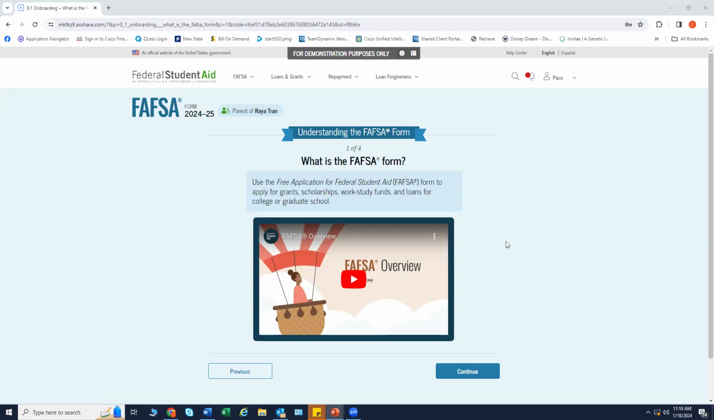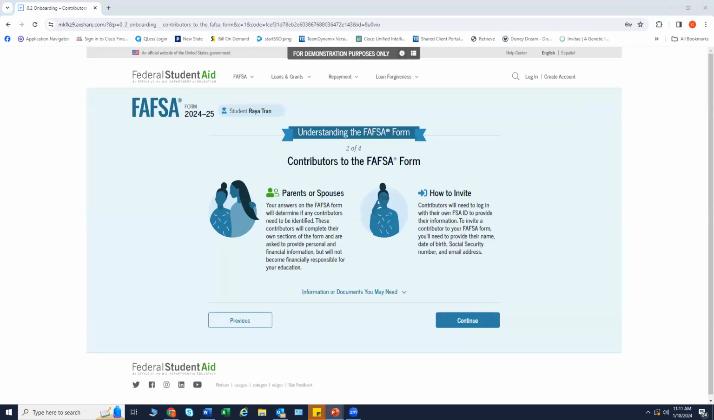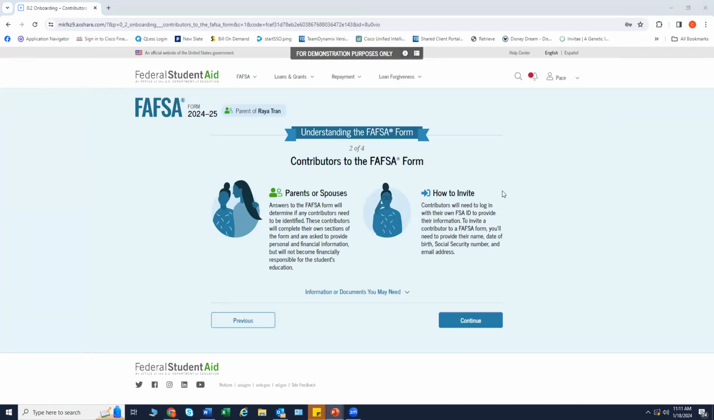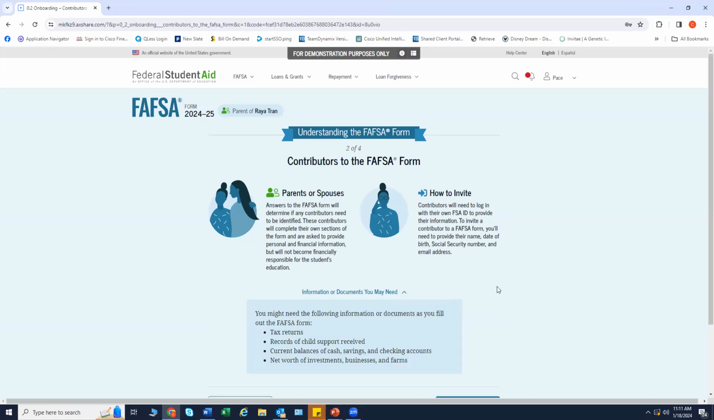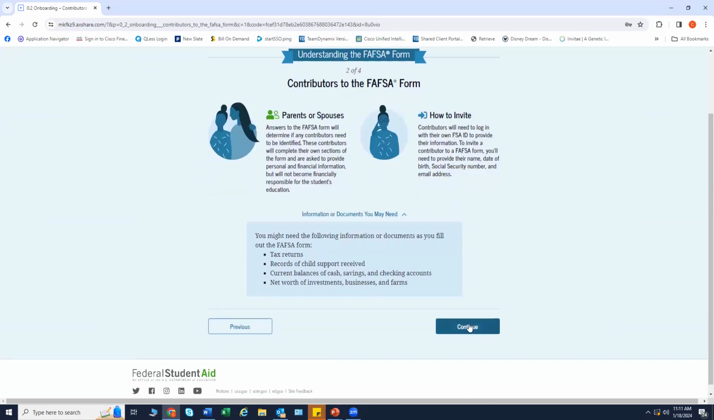When the parent enters the 24-25 FAFSA form for the first time, they are also taken through the FAFSA onboarding process. This first onboarding page provides an overview of the FAFSA form with this 2-minute video. The second FAFSA onboarding page provides information about the different roles that may be required to complete the student's FAFSA form and the documents that may be needed to fill out the form. Again, it is definitely recommended that you have your tax information in front of you.